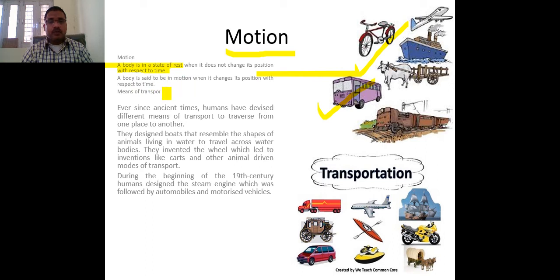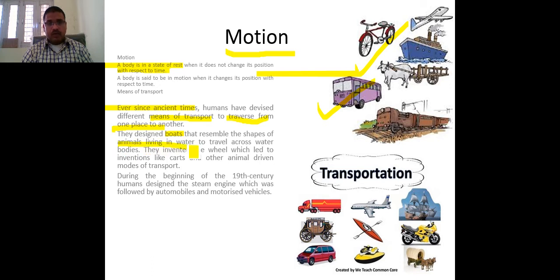Now, this is talking about ancient time. Some history background is given here, by which you can understand why motion is required. Means of transport were used to transfer from one place to another place, and for that they used different kinds of things, like boats, and the shape of those boats is based on animals living in water.